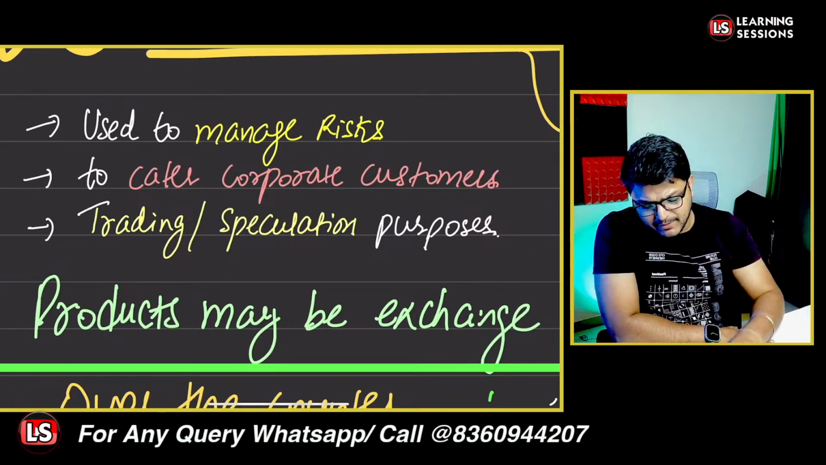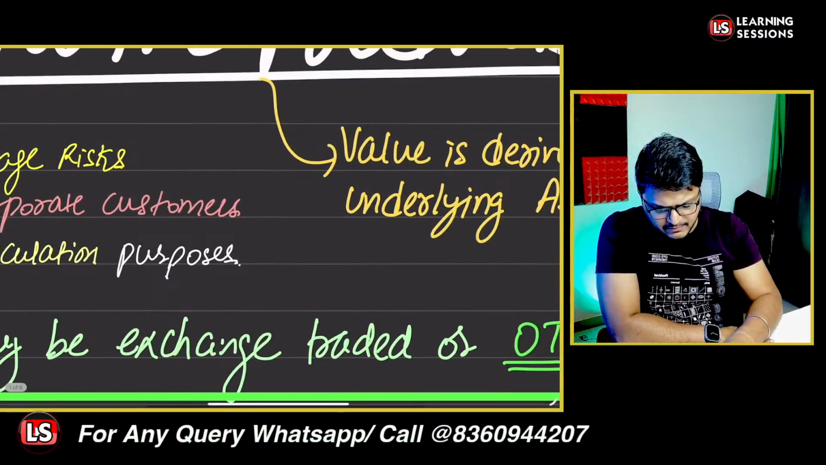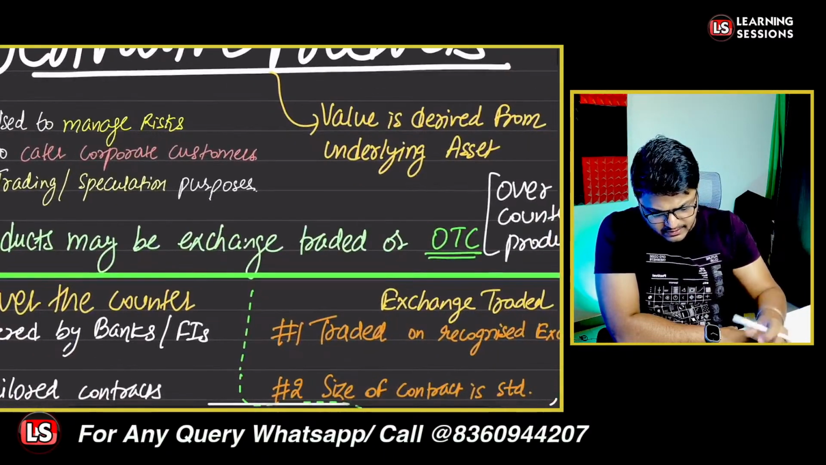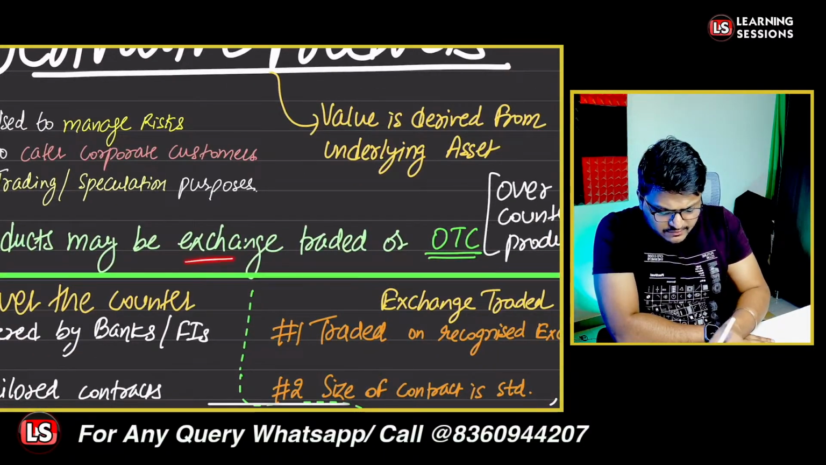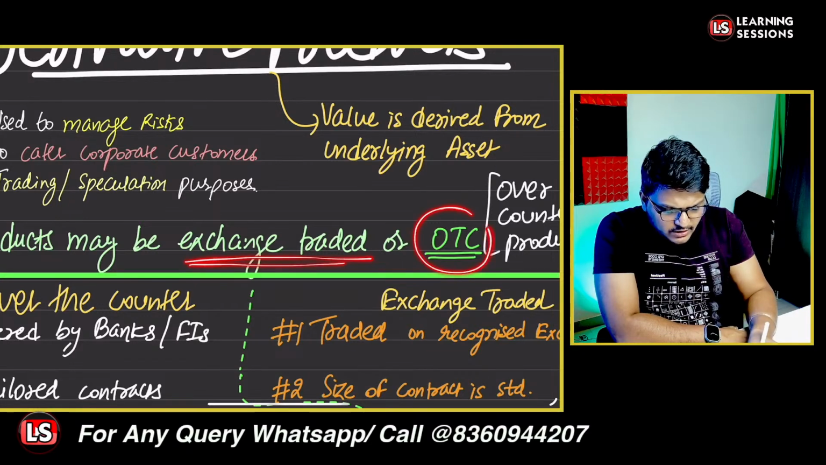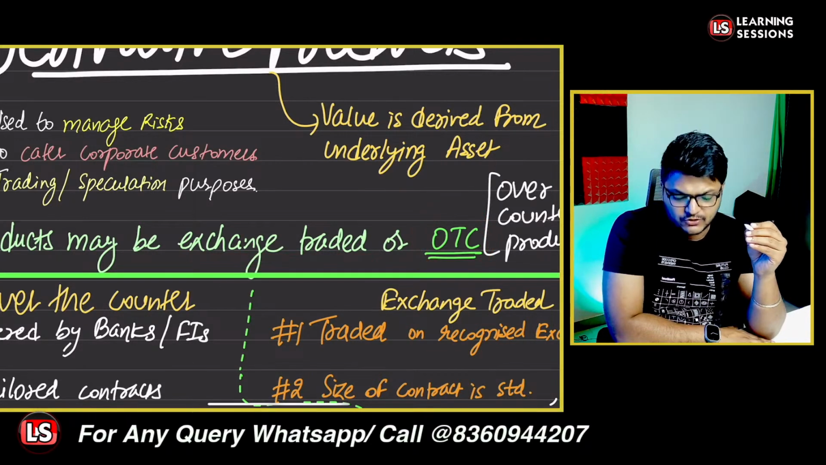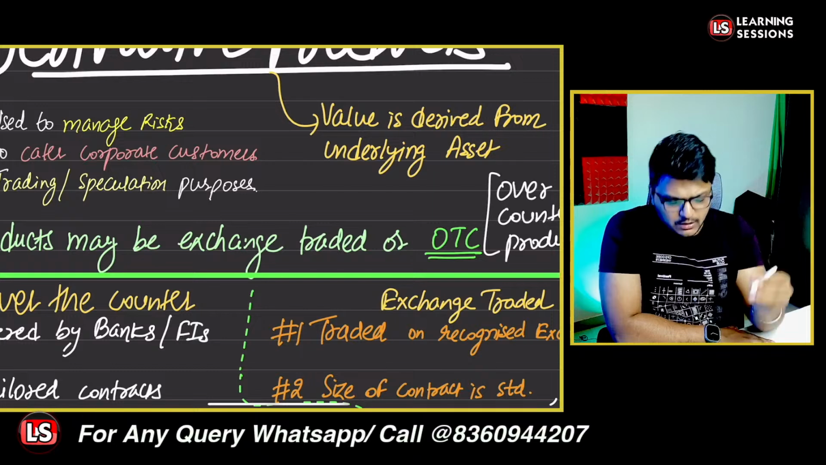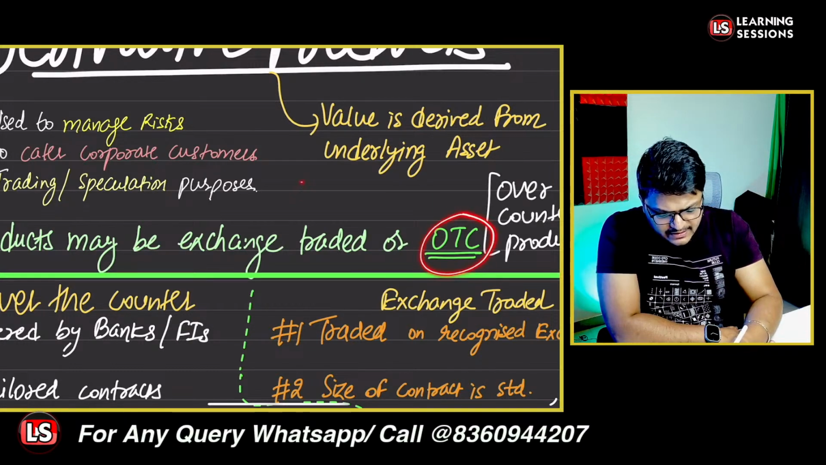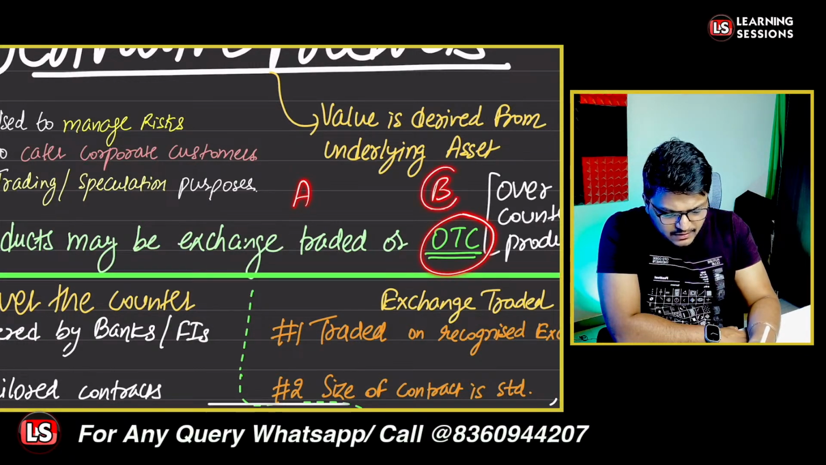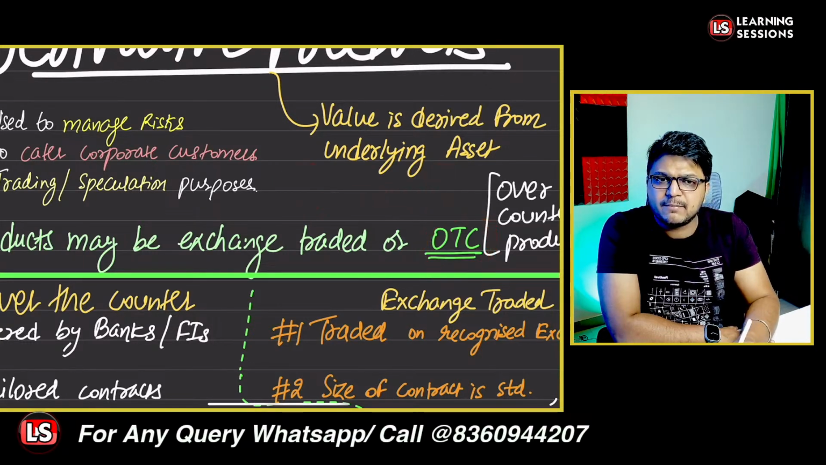Now, there can be two types of derivatives: exchange traded derivatives, and OTC, that is, over the counter derivatives. First of all, if we talk about the OTC, let's say bank A is here and bank B is here, and bank A is dealing individually with bank B. Or let's say A is a bank and B is a customer.